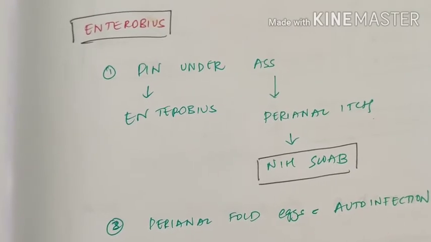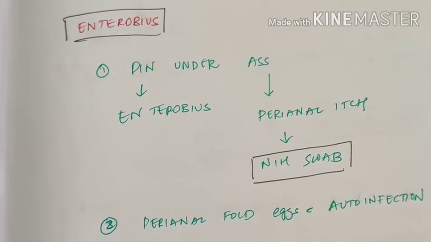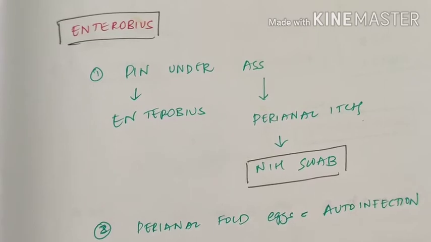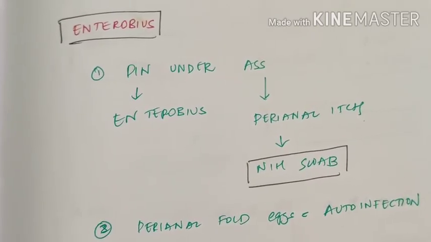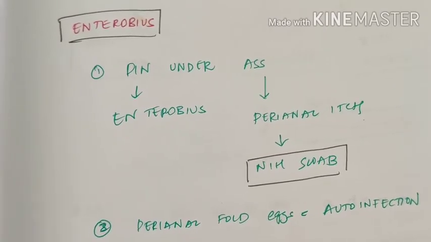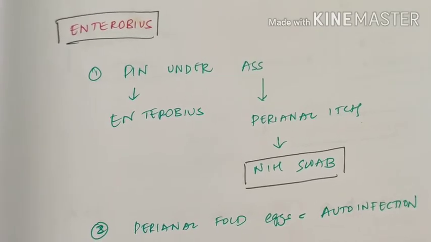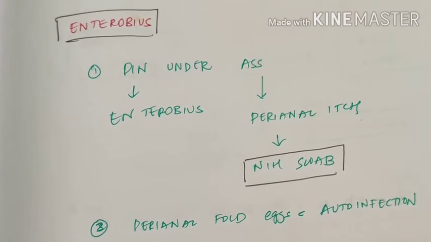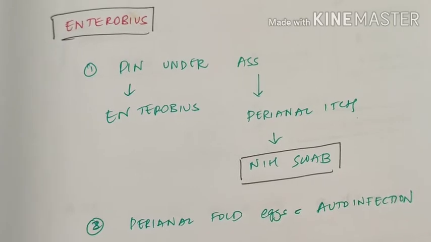Perianal fold. This is the reason why one famous investigation is there for Enterobius, that is the NIH swab. It was previously asked in AIIMS. They put a video while collecting a swab from the anal area, gave a brief history of the disease, and asked about the organism causing it. NIH swab means they'll collect the swab from the perianal area.